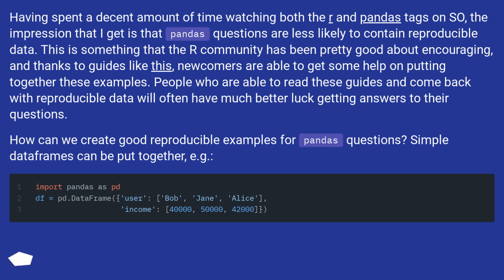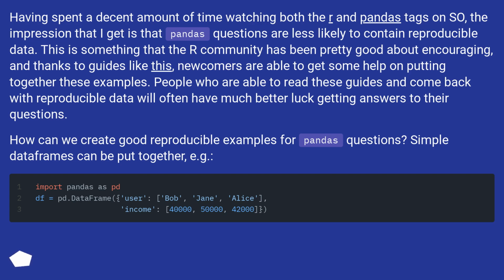This is something that the R community has been pretty good about encouraging, and thanks to guides like this, newcomers are able to get some help on putting together these examples. People who are able to read these guides and come back with reproducible data will often have much better luck getting answers to their questions. How can we create good reproducible examples for pandas questions?